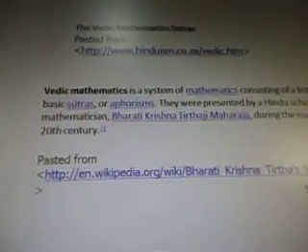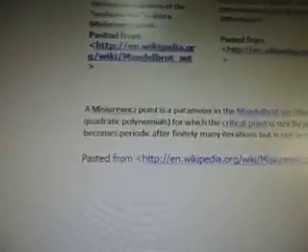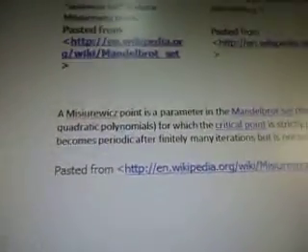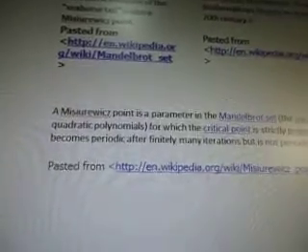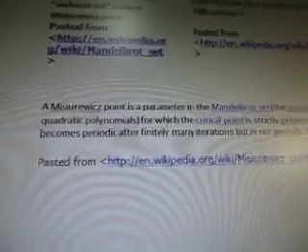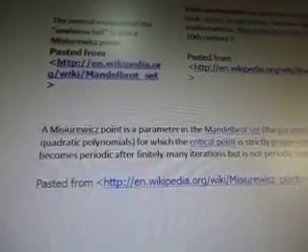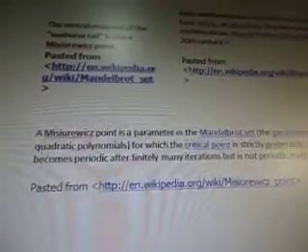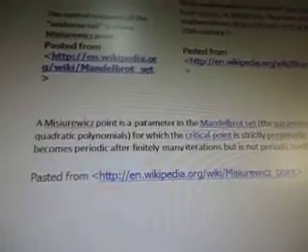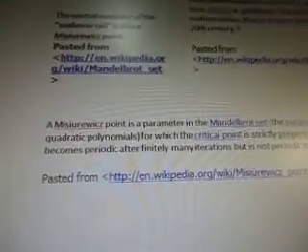They were presented by a Hindu scholar and mathematician, Bharati Krishna Tirthaji Maharaja, during the early part of the 20th century. A Misiurewicz point is a parameter in the Mandelbrot set, the parameter space of quadratic polynomials, there's that word again, for which the critical point is strictly pre-periodic. It becomes periodic after finitely many iterations, but not periodic itself.